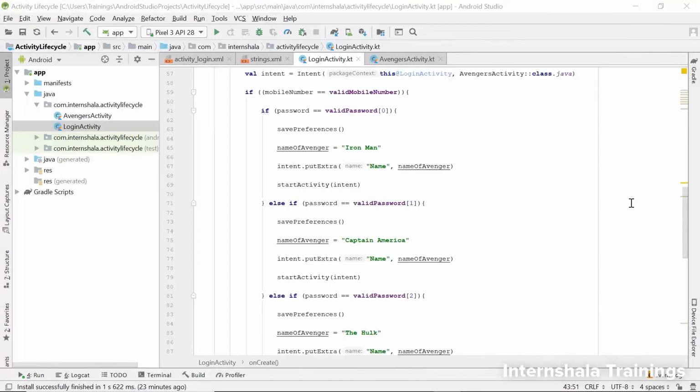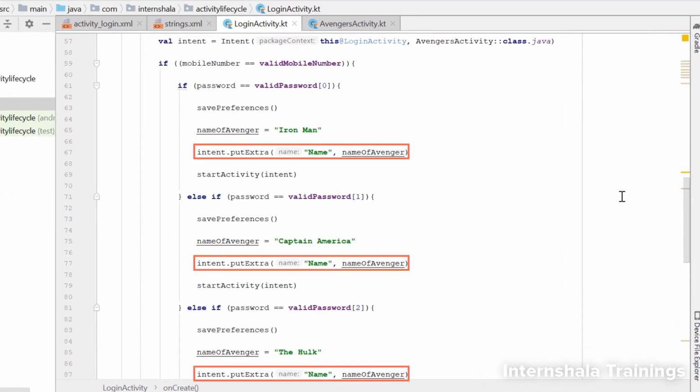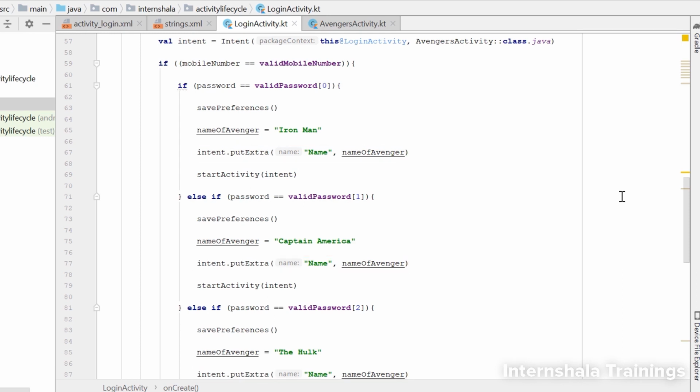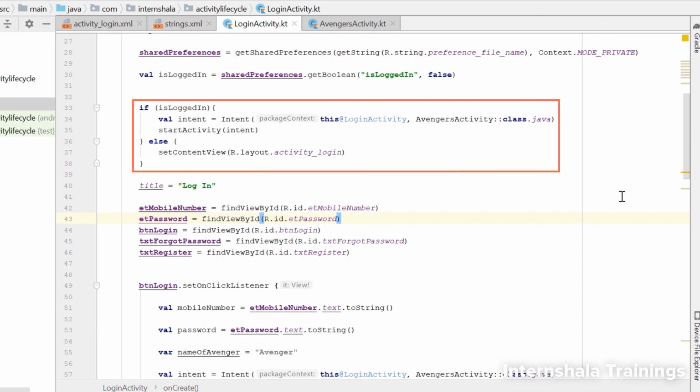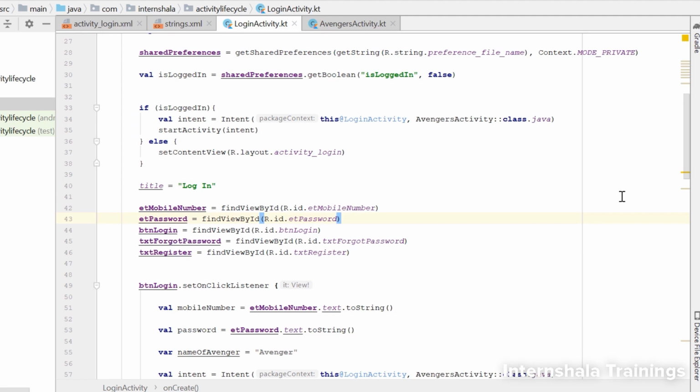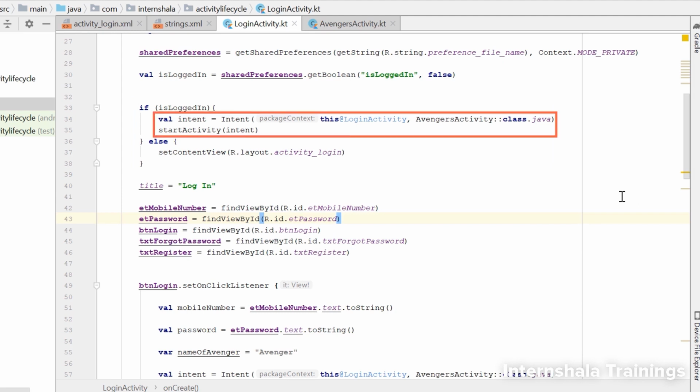Okay, when the user comes and logs in for the first time, the if-else block with the intent is going to get executed. And if you see here, the name of the Avenger goes with the intent to the Avenger's activity. But now, the preferences get stored in this for the first time, and so, when the user comes the next time, this block gets executed and the user is taken directly to the Avenger's activity, right? But we only created the intent here. We have not sent the name of the Avenger in this intent over here.